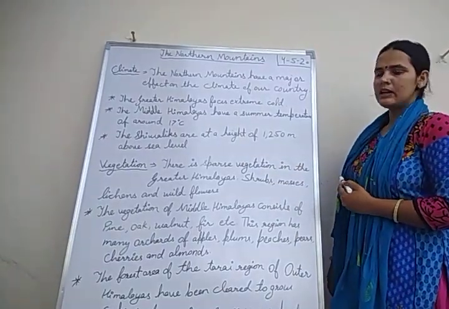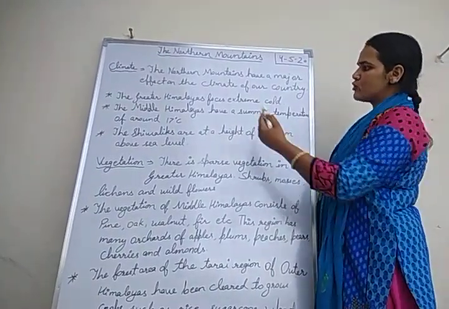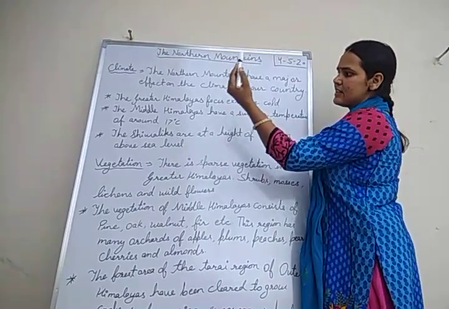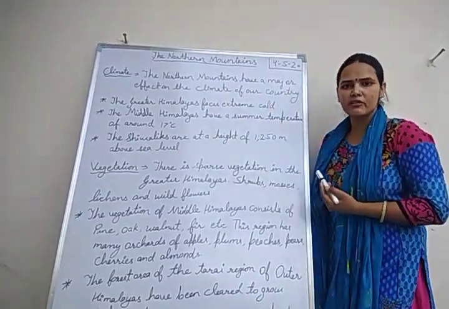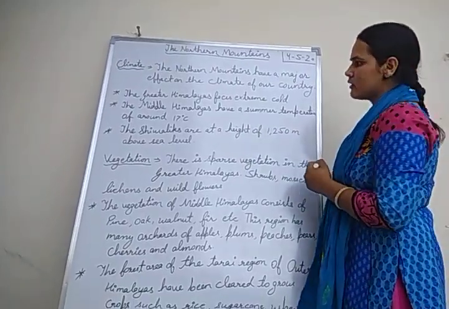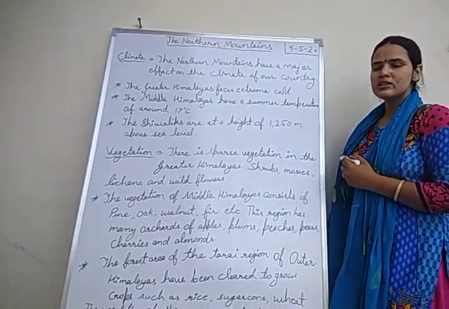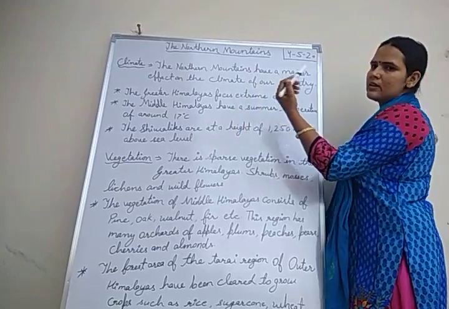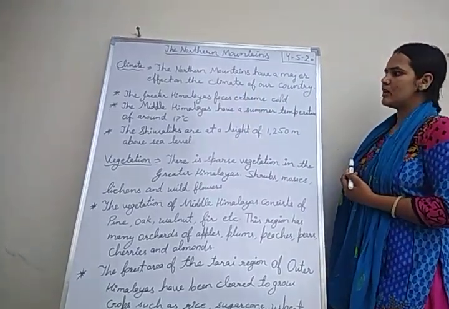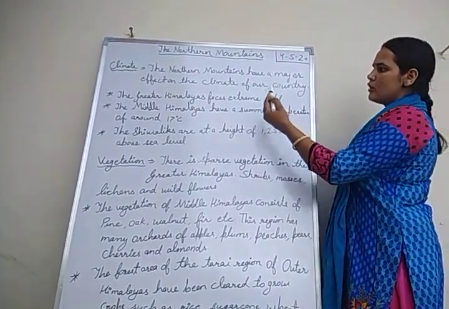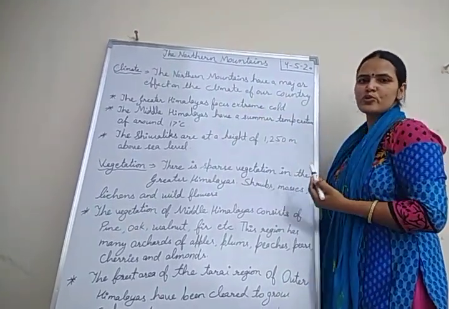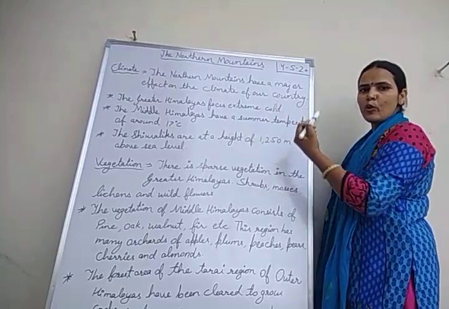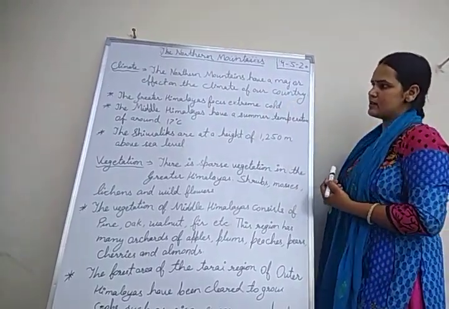The Greater Himalaya is the northernmost mountain range of the Himalayas that contains the highest peaks of the world, and these peaks are covered with snow throughout the year. So the regions in this mountain range face extremely cold weather. During the winter season, the temperature goes to the freezing point in these areas.